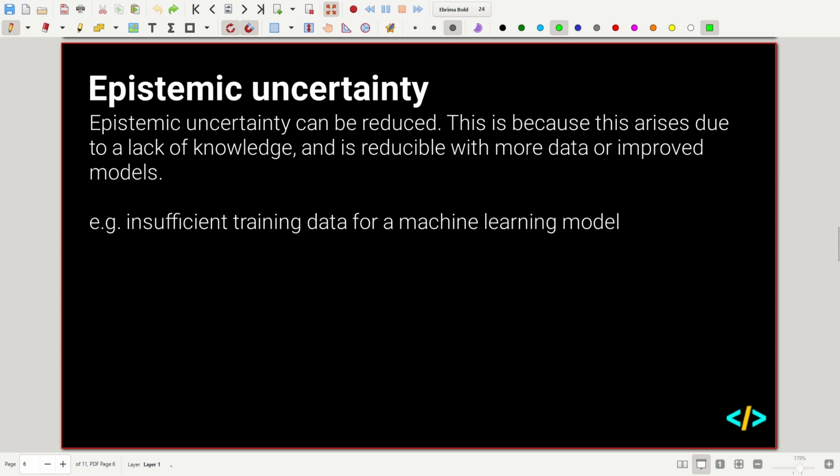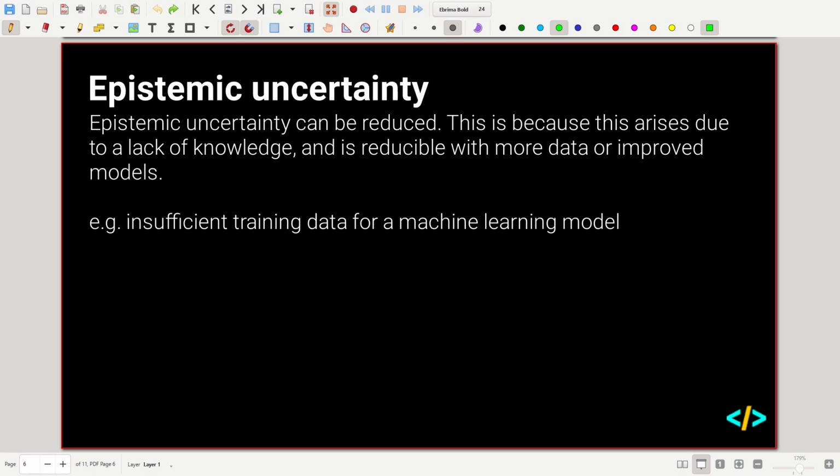And then we have epistemic uncertainty. This can be reduced, because it arises due to a lack of knowledge and is reducible with more data or improved models. Essentially, if we have a model that has suboptimal parameters, that's an example of epistemic uncertainty, because we can find more optimal model parameters that model our distribution more accurately. It's just that we've not found those parameters yet, but it can be reduced as we are exposed to more data and train the model with more data.